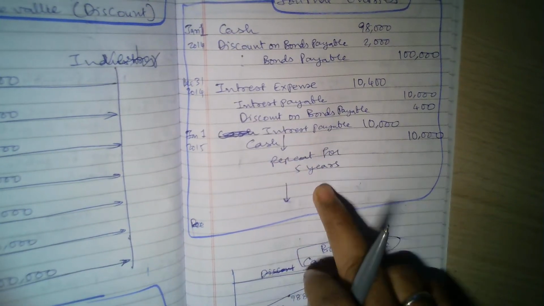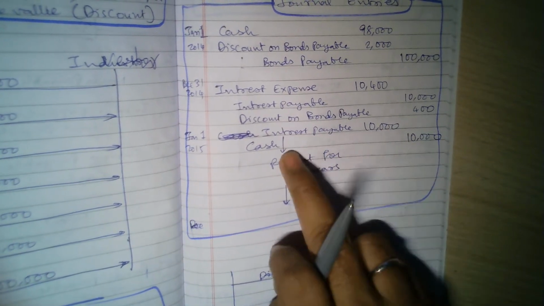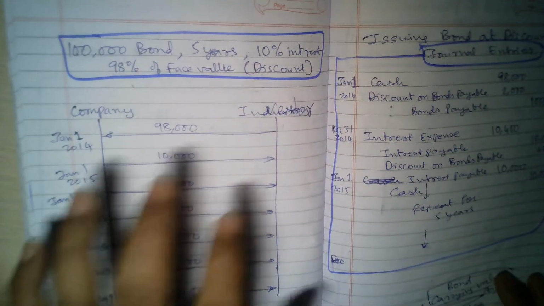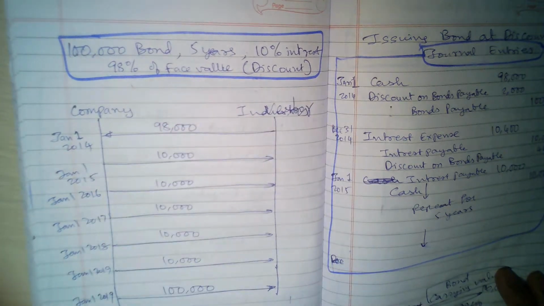So this is repeated 5 times. On January 1st, the interest payable is there, and cash is only credited by 10,000. So this is repeating 5 times. So this is the concept of issuing bonds at a discount.